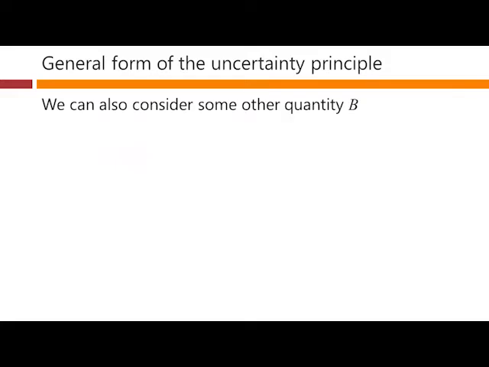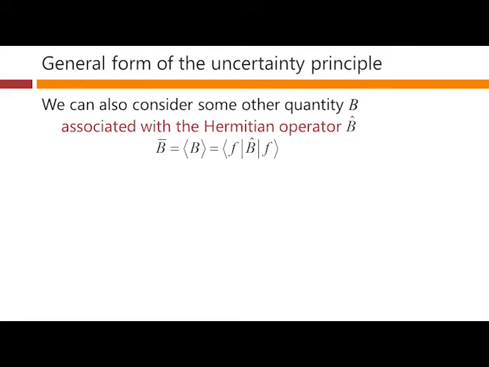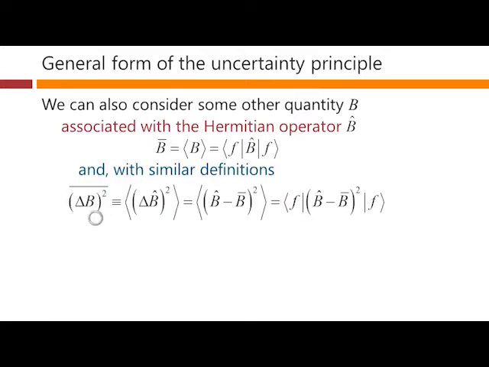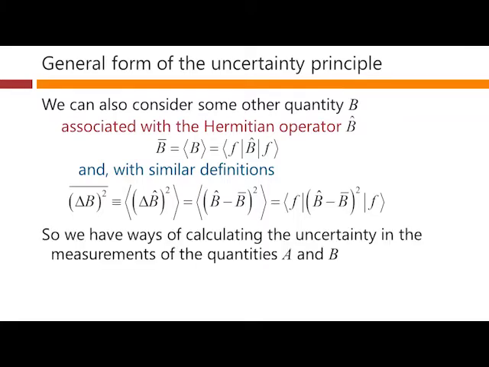We can also consider some other quantity B, some other physical quantity associated with the Hermitian operator B. And similarly, we can write the average value of B that we would see. That's just the same thing as the expectation value. We use this form here if we're in the state F. And with similar definitions, we could define a delta B all squared, and we'd get the same answer for what that meant. So it would also be giving us the variance of the distribution.